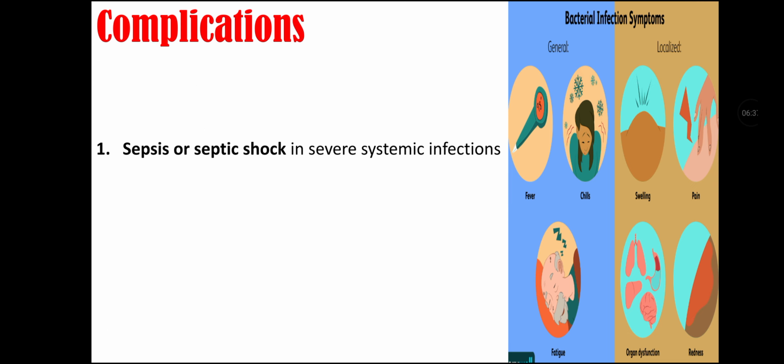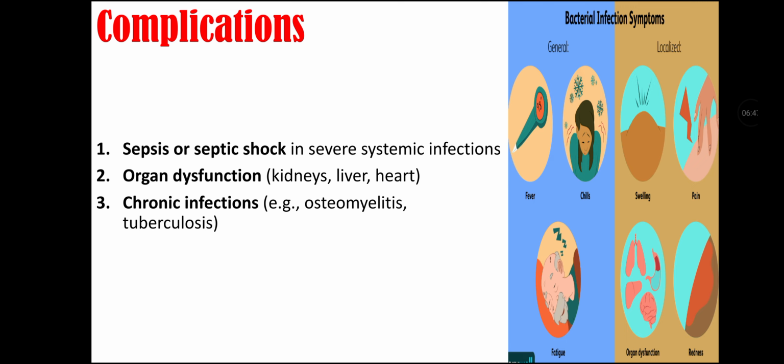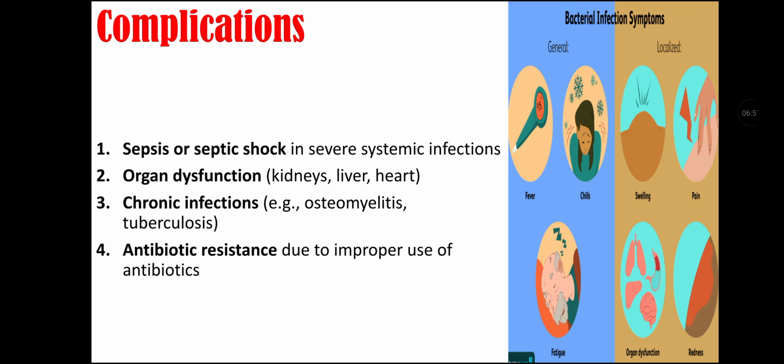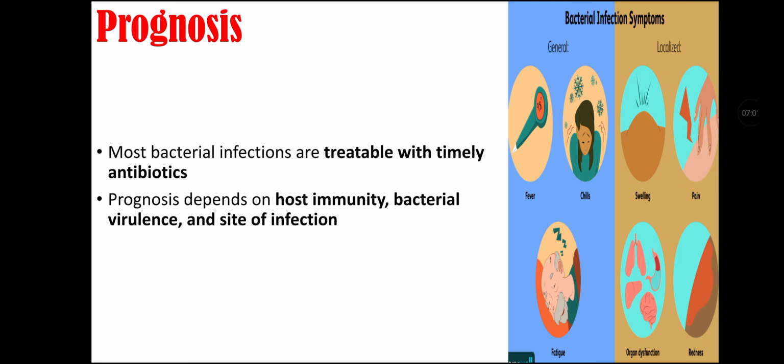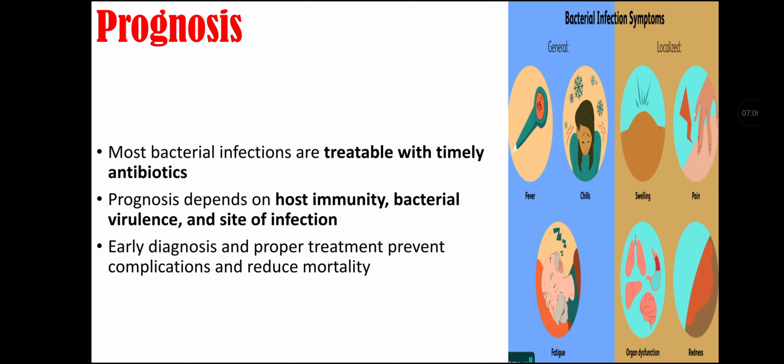Complications of bacterial infections may be sepsis or septic shock in severe systemic infection, organ destruction may happen, chronic infections may occur like osteomyelitis and tuberculosis, and antibiotic resistance may develop due to improper use of antibiotics. Prognosis of bacterial infection. Most bacterial infections are treatable with timely antibiotics. Prognosis depends on host immunity, bacterial virulence, and site of infection. Early diagnosis and proper treatment prevent complications and reduce mortality.